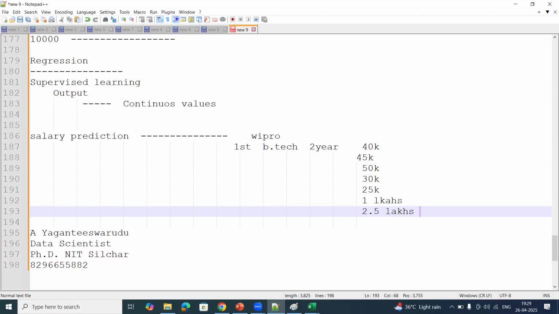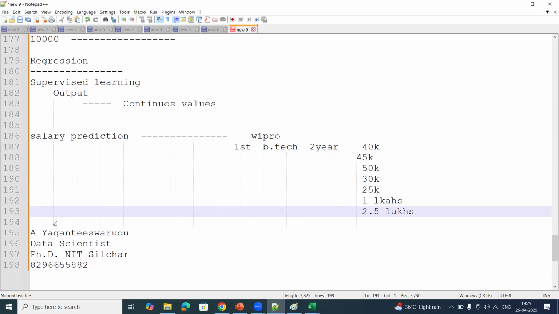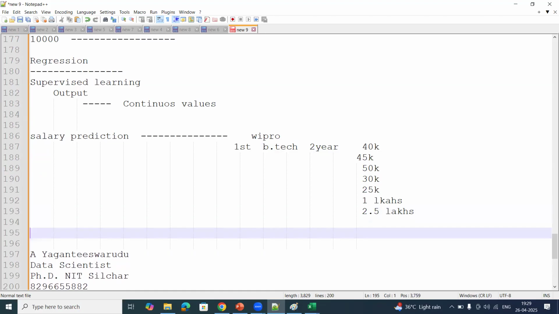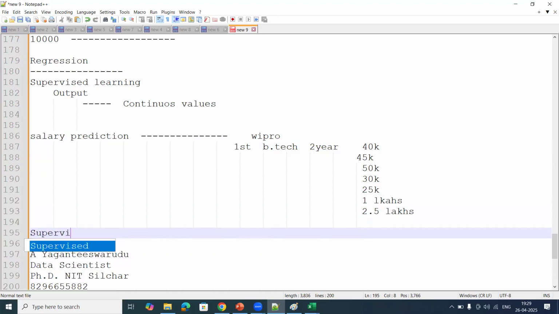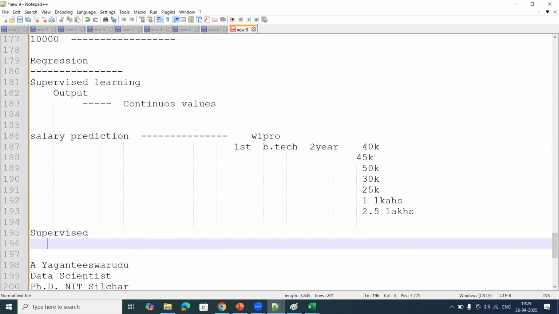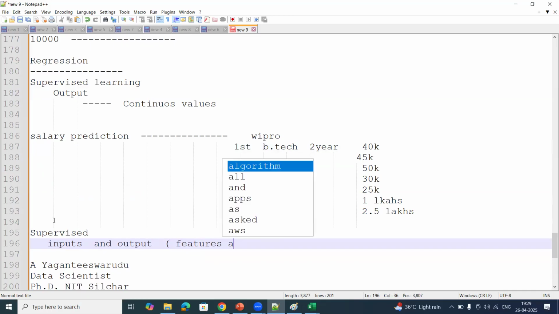Remember one important note on how you are going to identify whether it is a supervised learning algorithm or not. First thing is, if you get a data set, first check whether the data set has inputs and outputs, nothing but features and label.